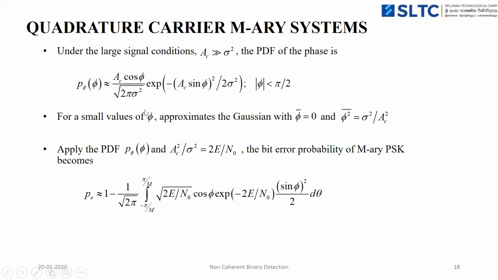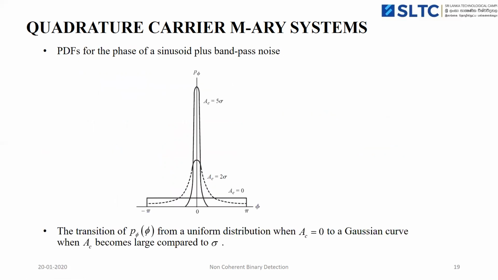For small values of phase, it is approximated as Gaussian with mean 0 and variance sigma squared by Ac squared. Then apply the PDF of the carrier phase p of phi, and replace Ac squared by sigma squared by 2E by N naught. Then the probability of error for M-ary PSK depends on the signal to noise ratio E by N naught and the carrier phase information phi.